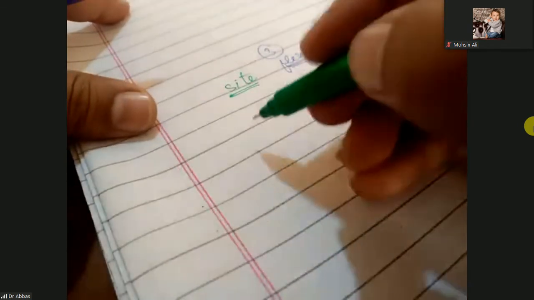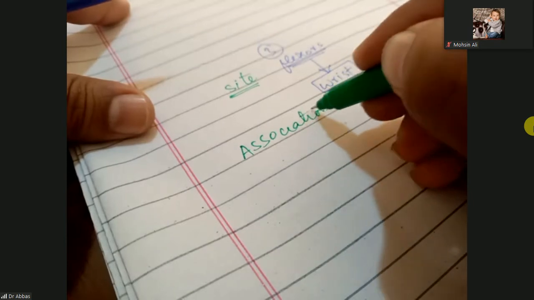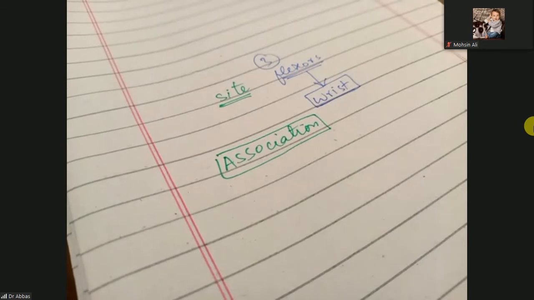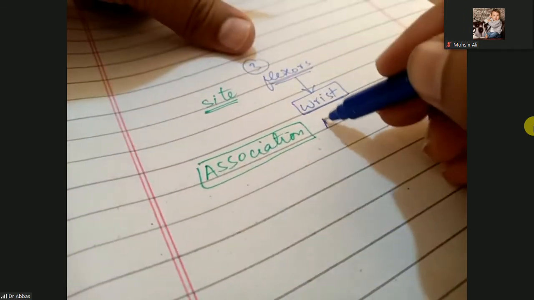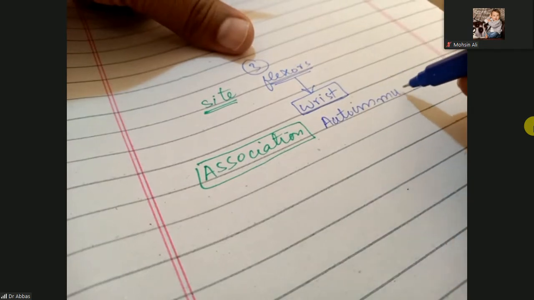So next one is the association. Some diseases are associated with the development of these papules. Most commonly these are autoimmune. We have studied that these are autoimmune disorders.